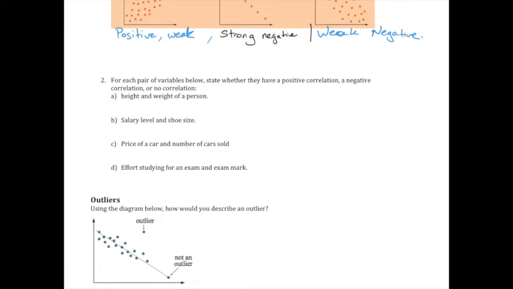we'd expect it to increase, but it's not a perfect correlation, is it? There's going to be some contradictions to that. So we would say generally, though, it's a positive correlation. Salary level and shoe size. No correlation. There's no relationship between them.